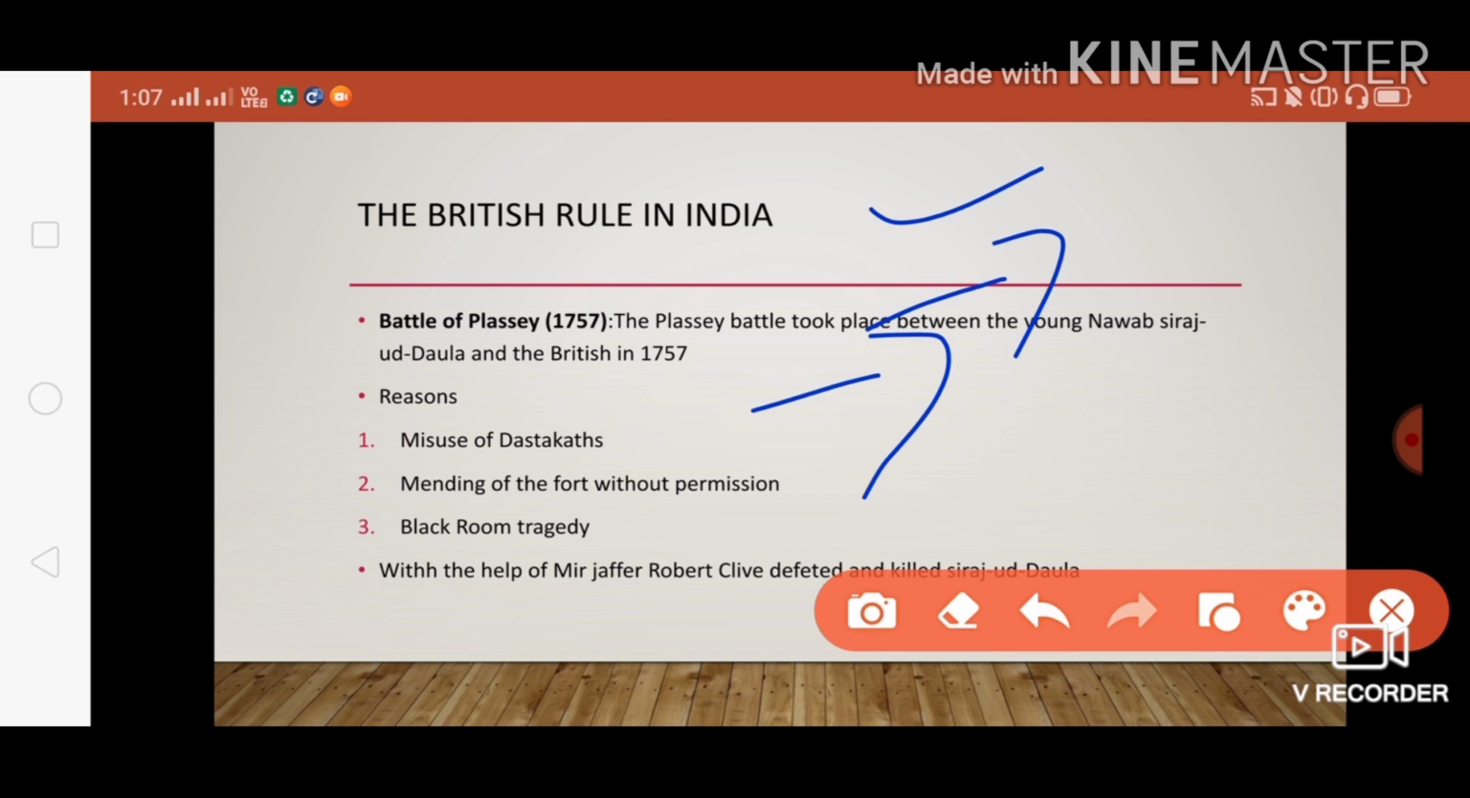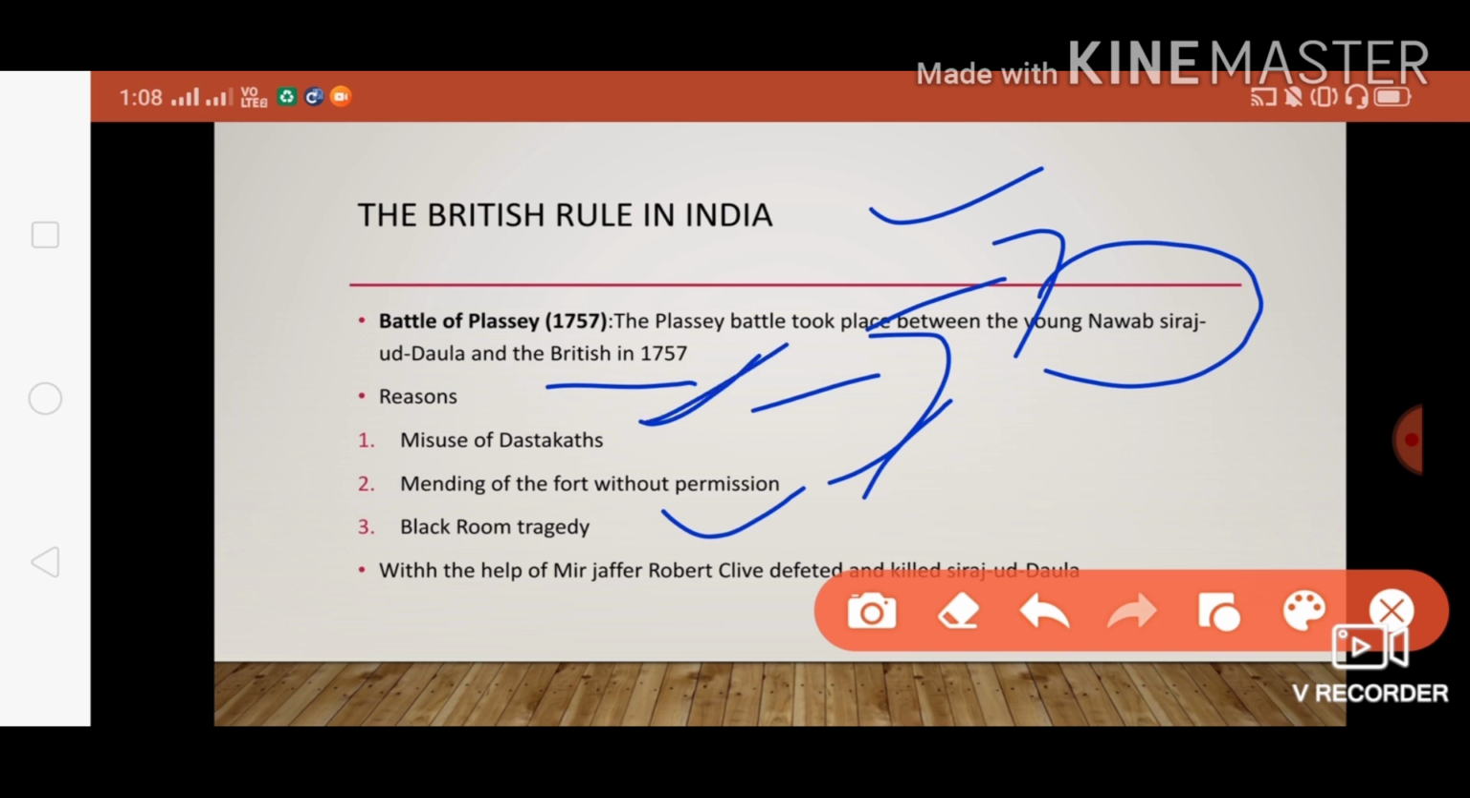So what is the cause? What exactly is the Battle of Plassey? The Plassey battle took place between the young Nawab Siraj ud-Daulah and the British in 1757. What are the reasons for this? The misuse of dastak, the mending of the fort without permission, and the Black Hole tragedy. Let us learn them one by one.